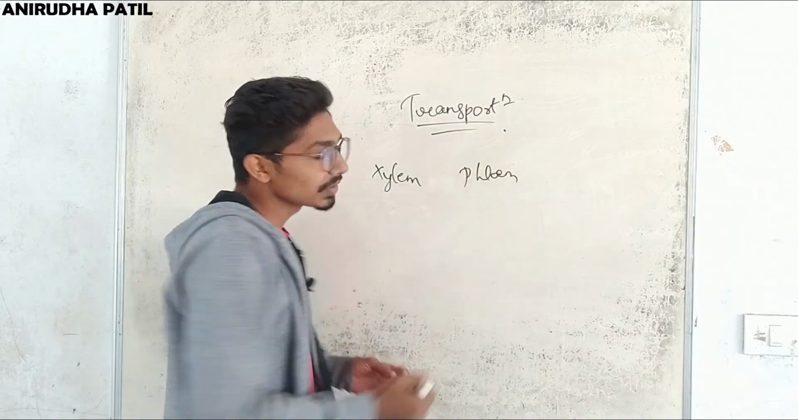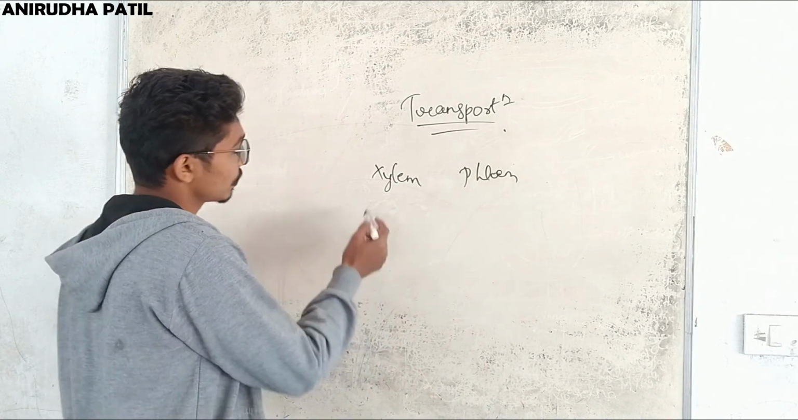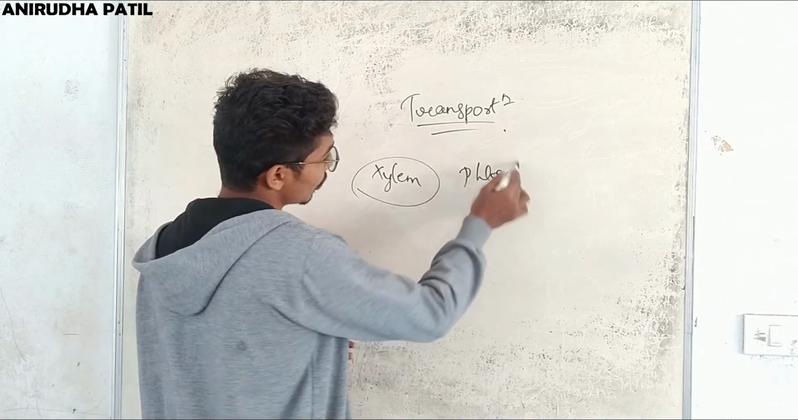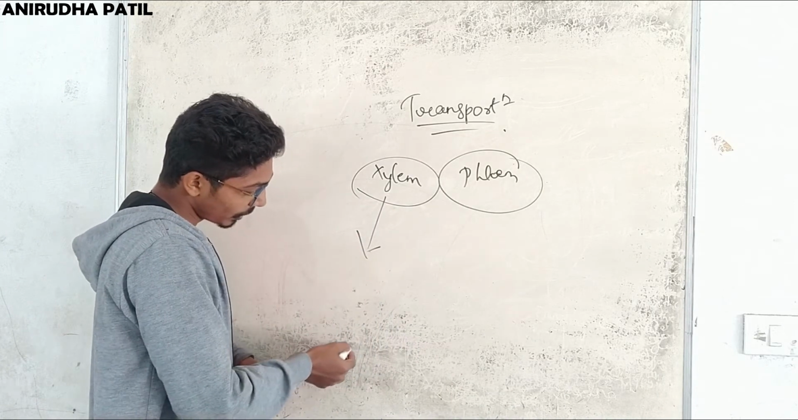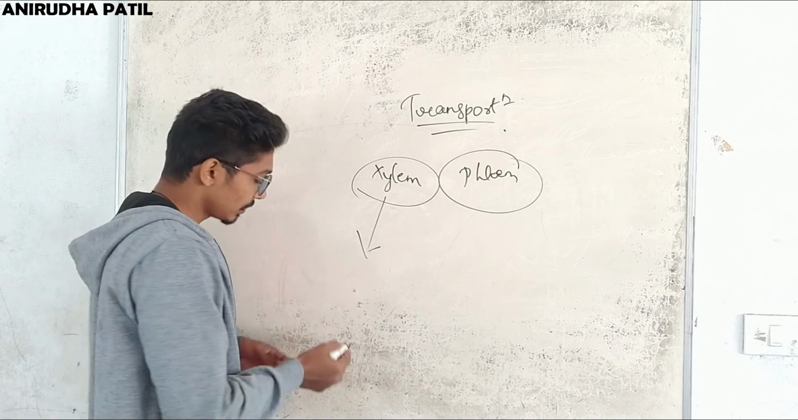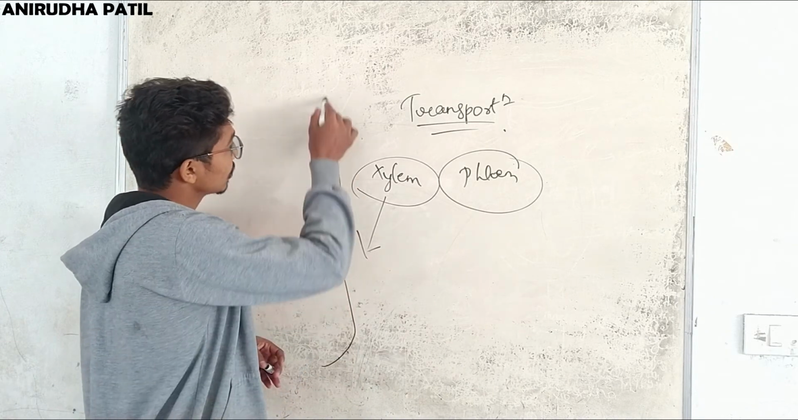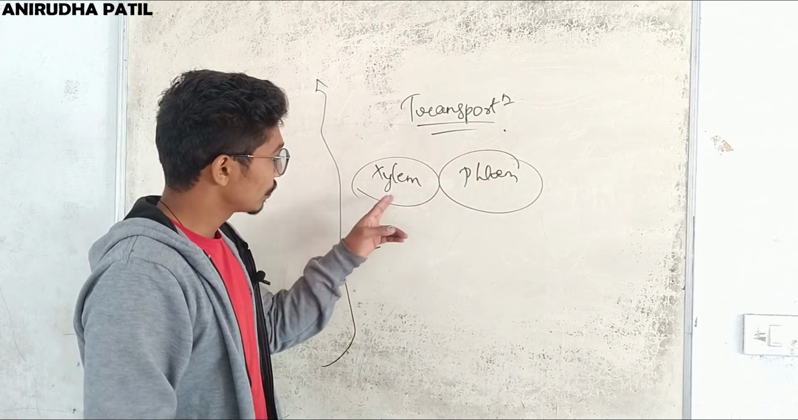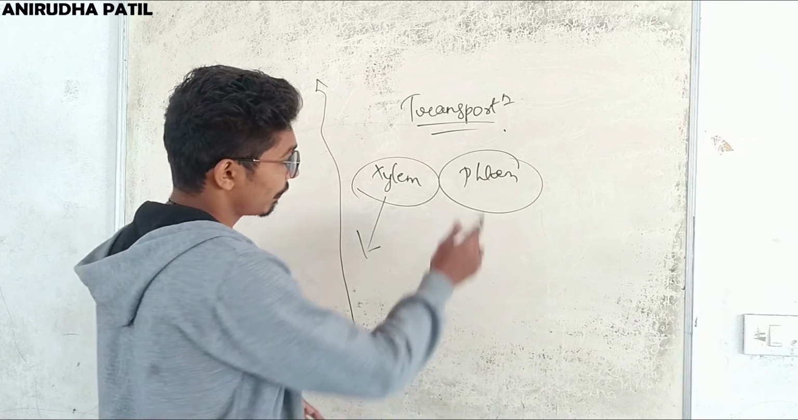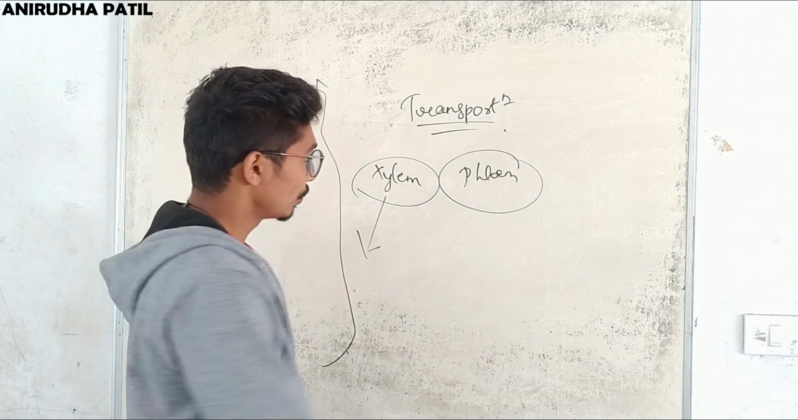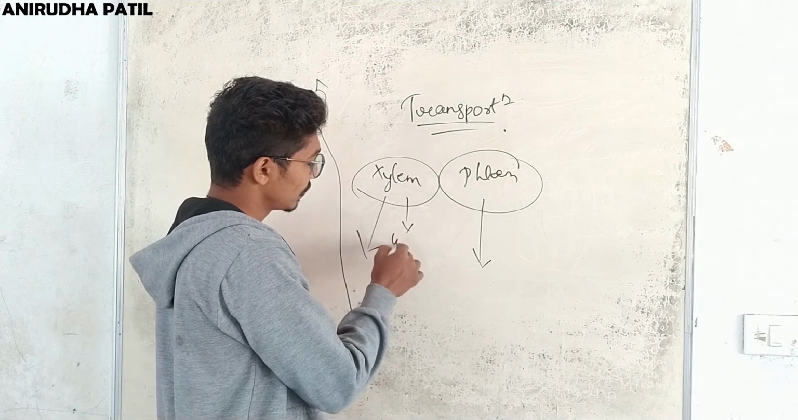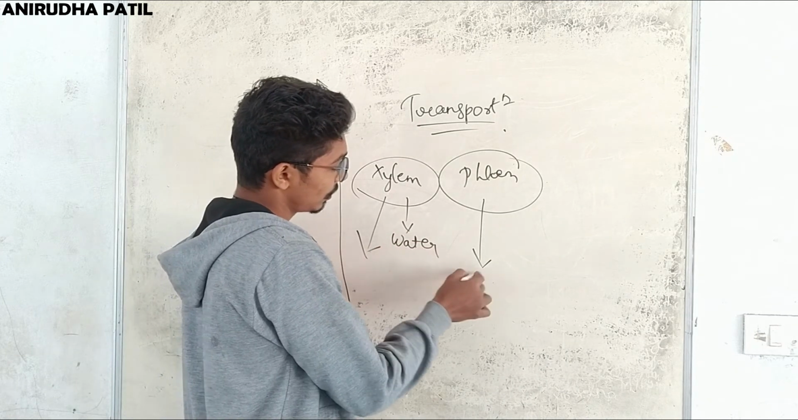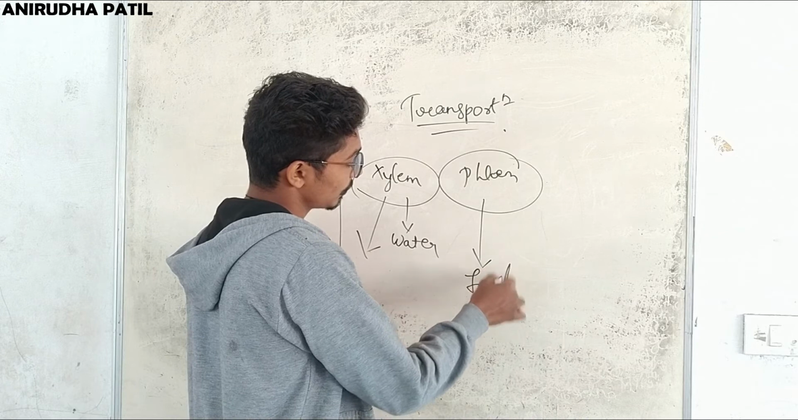So how does transportation take place in the case of plants? In plants, there are two tissues called xylem and phloem. Xylem takes all the water and some of the nutrients, and it transfers them to all the parts of the tree. So xylem is a water conducting tissue and phloem is a food conducting tissue. So phloem transfers food and xylem transfers water. That's all about transportation in plants.